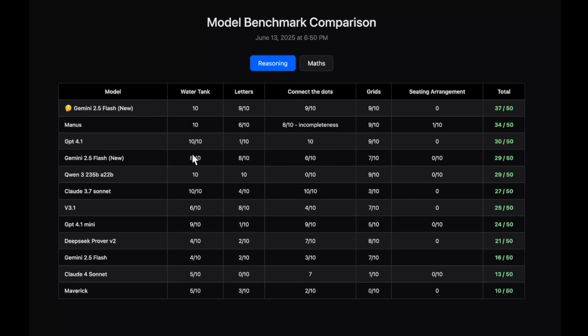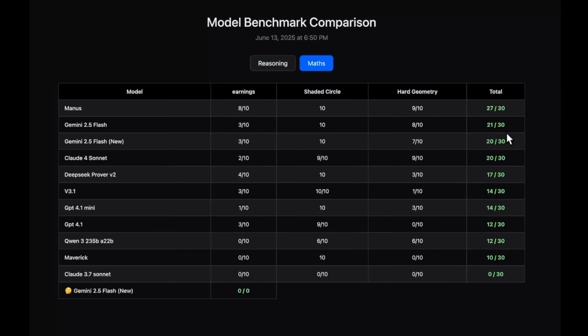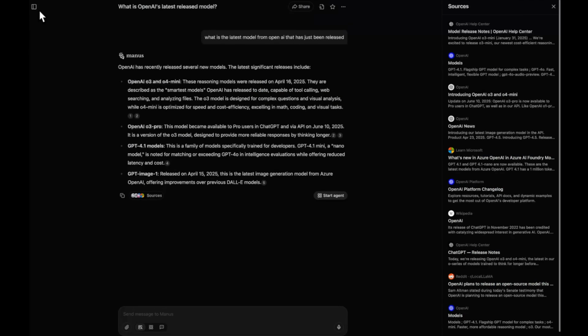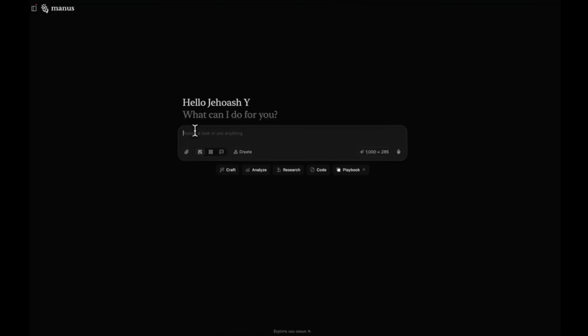So if you look at these scores, you can see that all these models from various providers are not even close to what Manus has been able to do. It has scored 34 out of 50 in reasoning and 21 out of 30 in max. Absolutely stunning performance.